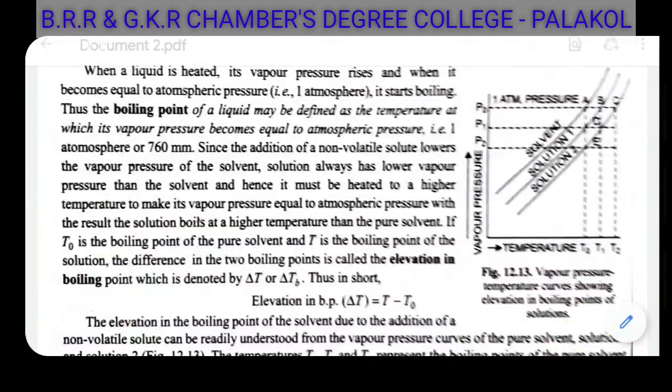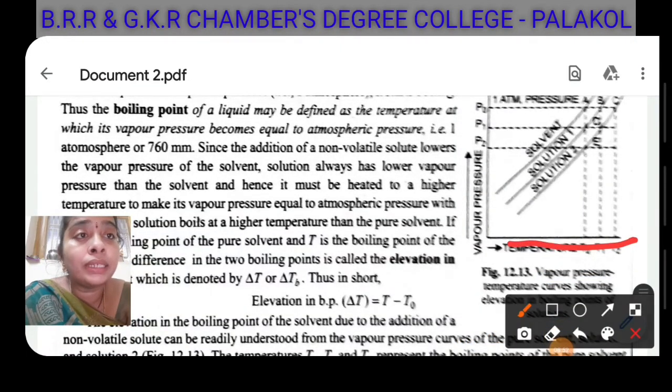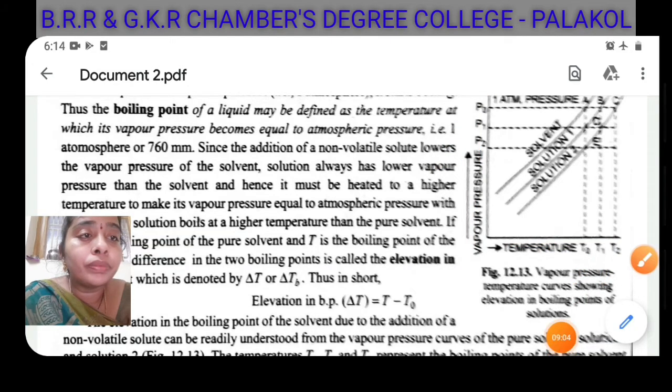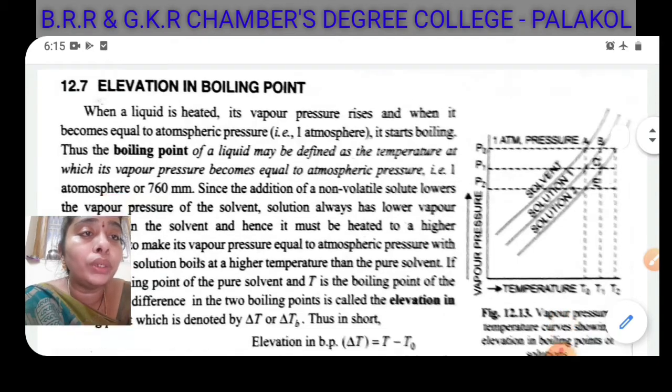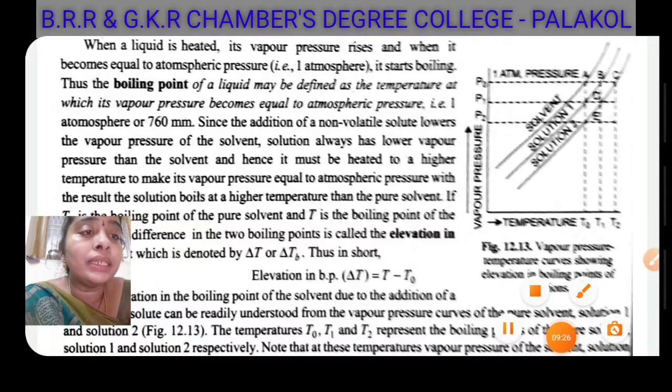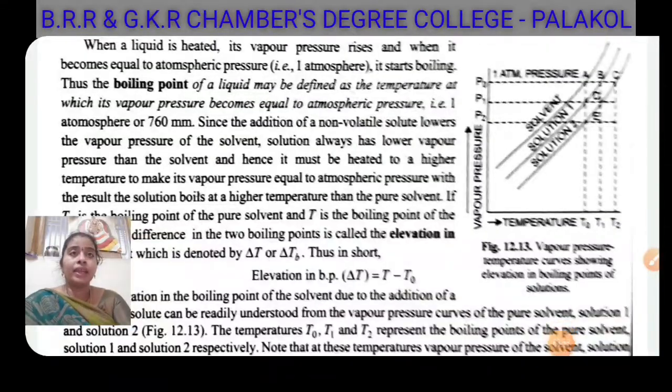In this graph, temperature is taken on the x-axis and vapor pressure on the y-axis, and the temperatures are noted as T0, T1, T2, and the pressures are P0, P1, P2. In this graph, the curves are A, B and C. A is the pure solvent, B is the solution made by adding non-volatile solute particles to the pure solvent, and C is the solution too. Why is this graph made here?